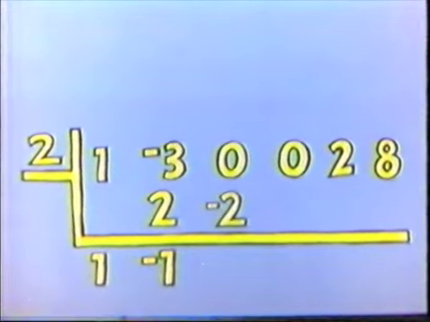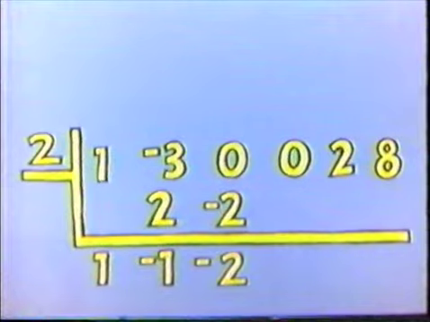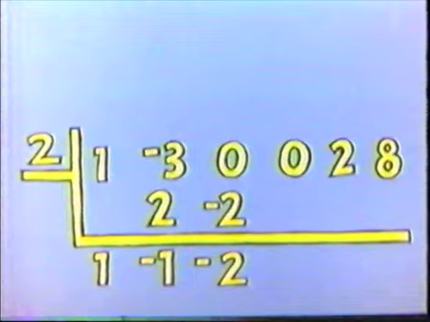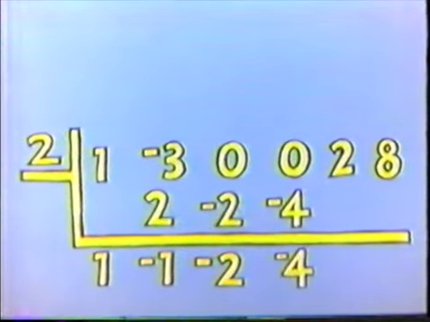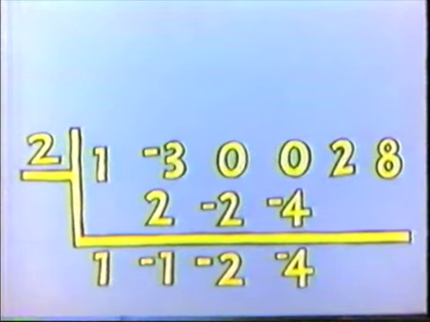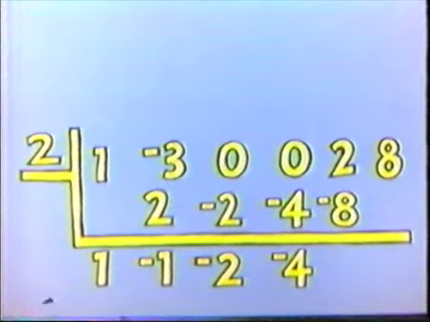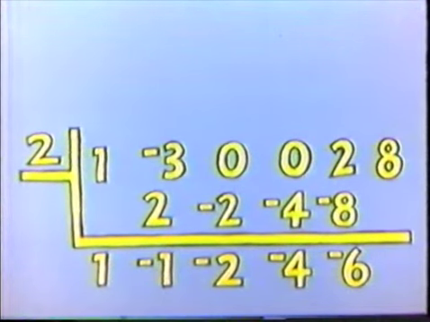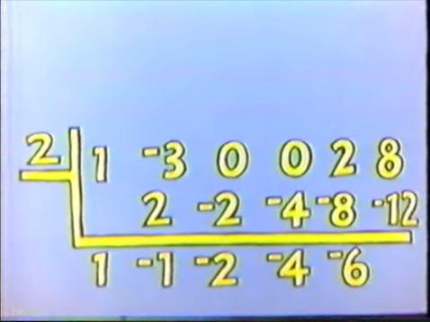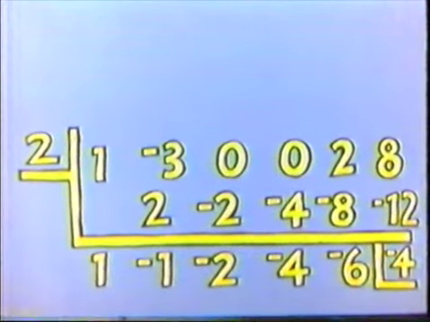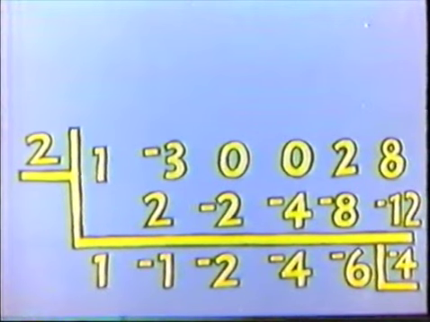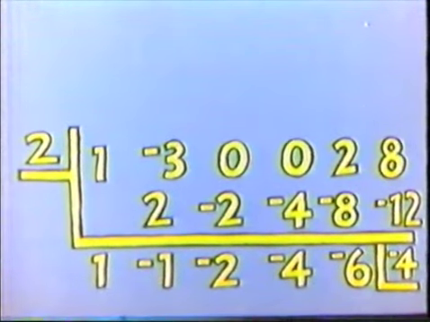-1 times 2 equals -2, added to 0 equals -2. Dig? -2 times 2 is -4. Added to 0 equals -4. -4 times 2 is -8. Added to 2 is -6. -6 times 2 is -12. Added to 8 is -4. -4 is the remainder. The quotient takes its coefficients from the third line. 1, -1, -2, -4, and -6.